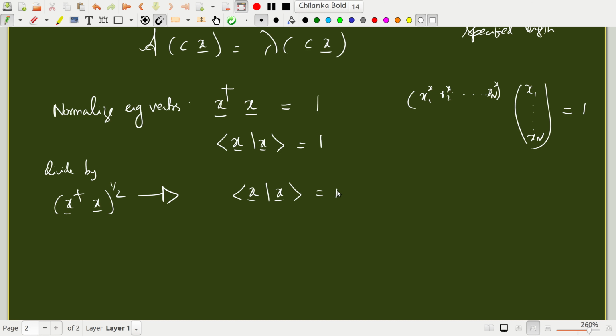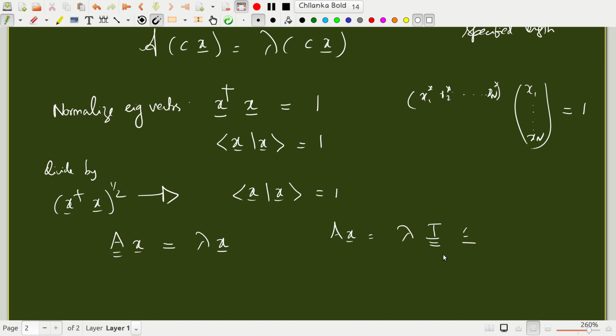Now we have this matrix equation. Sorry, before I do that, we had A x equals lambda x. I can also write this as A x equals lambda times the identity matrix times x. The identity matrix times x is simply x. I pull this to the other side, so I get A minus lambda I operating on x is 0.